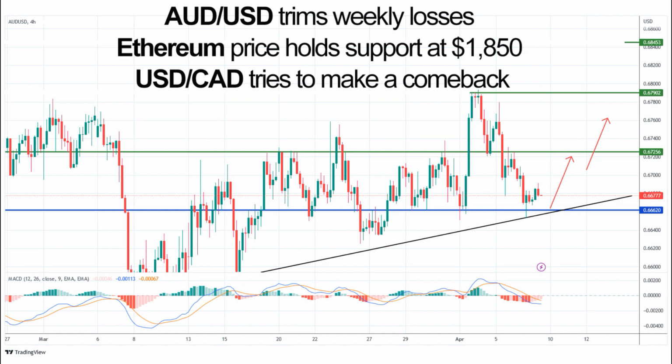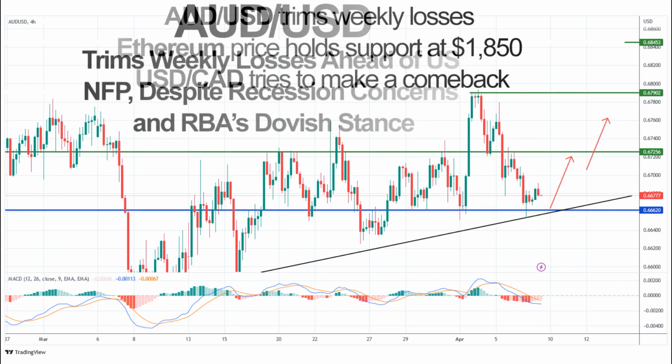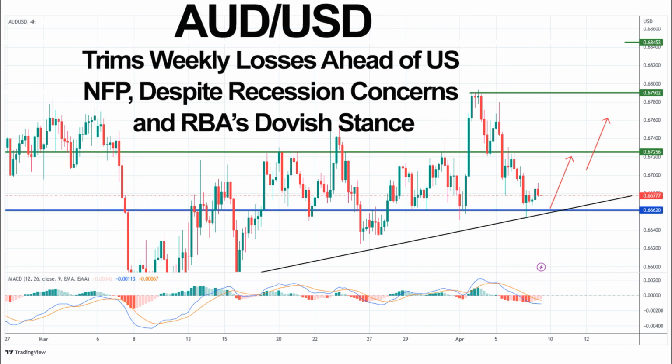Australian dollar US dollar trims weekly losses, Ethereum price holds support at $1,850, US dollar Canadian dollar tries to make a comeback. Australian dollar US dollar.